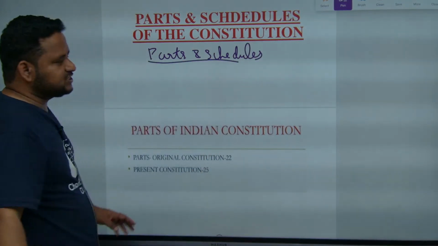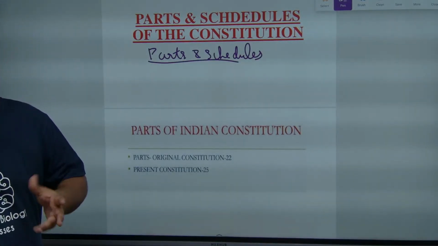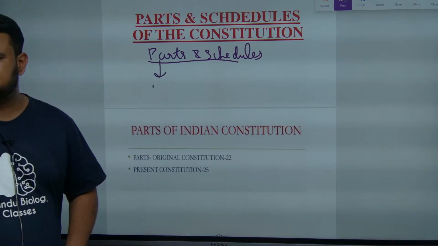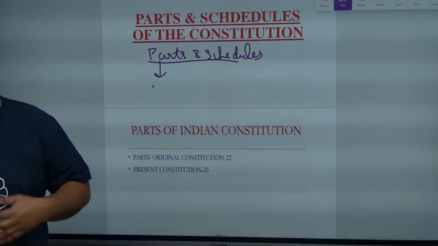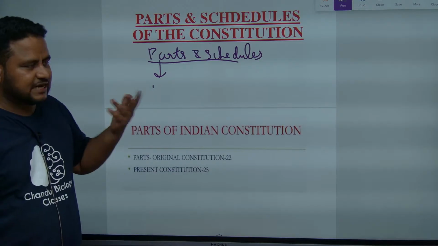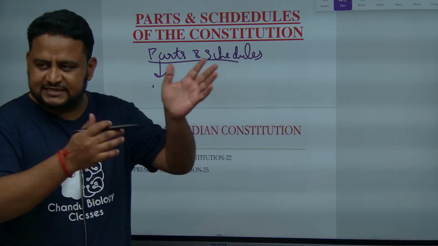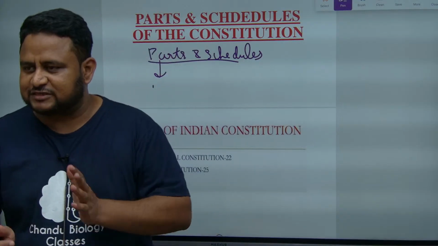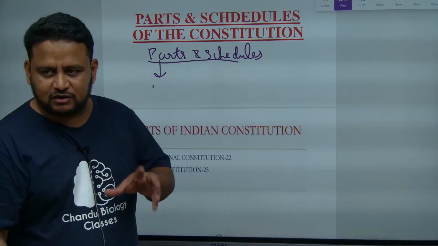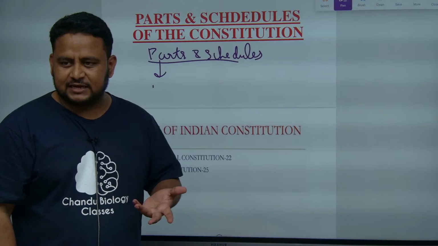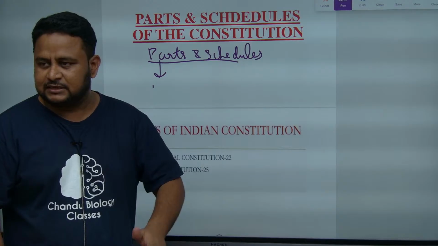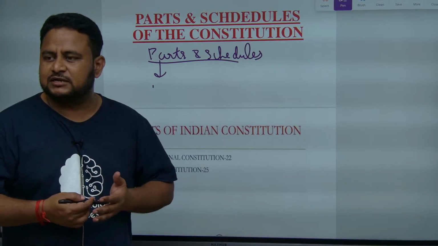Parts means you can take it as the index of the Constitution. What do you mean by schedules? Schedules means chapters in the Constitution. Parts means the index of the Constitution, and schedules means each of the chapters in the Constitution. Now, we are going to learn what the parts are, how many parts there are, how many parts were there in the original Constitution, and how many parts there are now. Similarly, we will also learn the schedules.